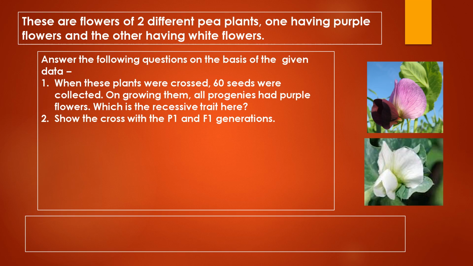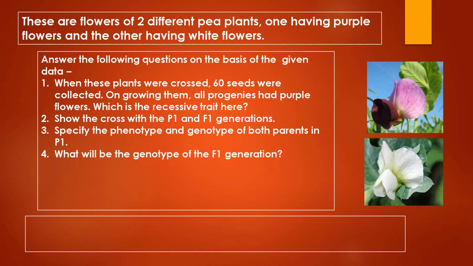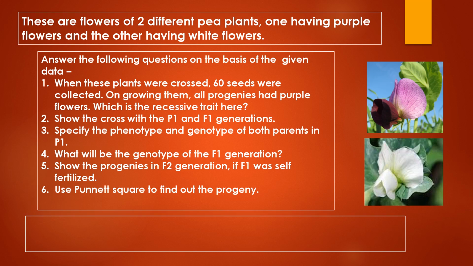Next question. Show the cross with the P1 and F1 generation. So you have to show the male symbol, the female symbol. The phenotype you have to write, purple flowered and white flowered, and you have to write the genotype too. Specify the phenotype and genotype of both the parents in P1. What will be the genotype of the F1 generation? And show the progenies in F2 generation if F1 was self-fertilized. So you have to show the F2 generation taking F1 as P2. Use a Punnett square to find out the progeny, and state the phenotypic and genotypic ratio in F2.